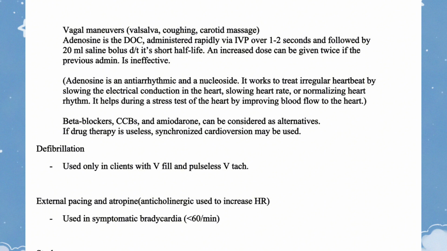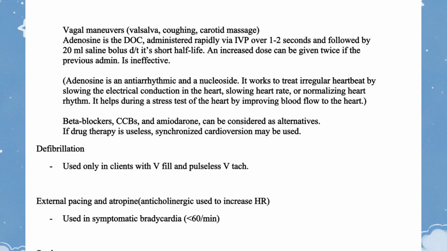Adenosine is an antiarrhythmic and a nucleoside. It works to treat irregular heartbeat by slowing the electrical conduction in the heart, slowing heart rate, or normalizing heart rhythm. It helps during a stress test of the heart by improving blood flow to the heart. Beta blockers, CCBs, and amiodarone can be considered as alternatives. If drug therapy is ineffective, synchronized cardioversion may be used.